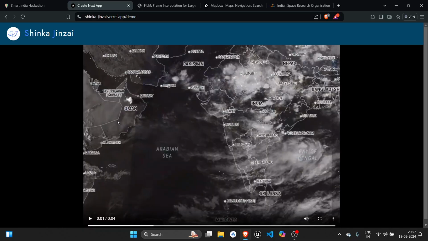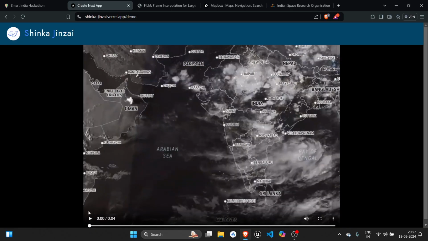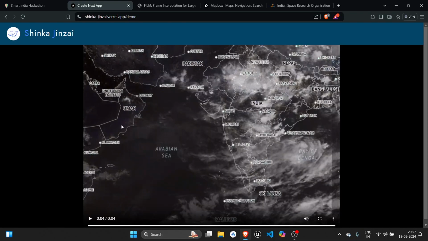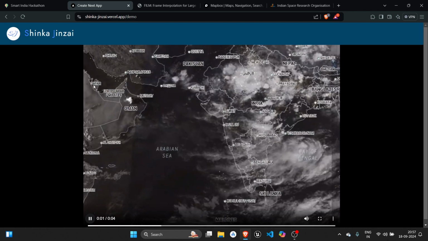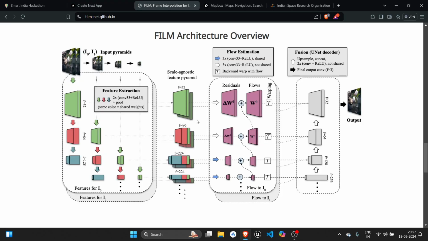We get a frame like this, and then after a couple of intervals we get a frame like this. We want to make the data continuous rather than simply overlapping the images with one another. So we use generative AI to represent the seamless change of the data. As you can observe, the cloud slowly disappeared and all of the changes are happening in a continuous fashion. This is possible using generative AI.